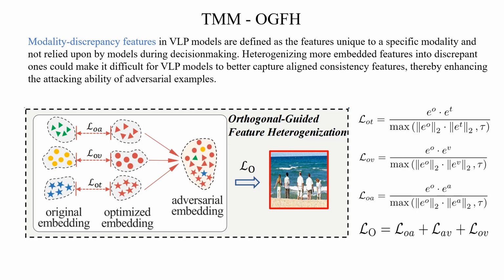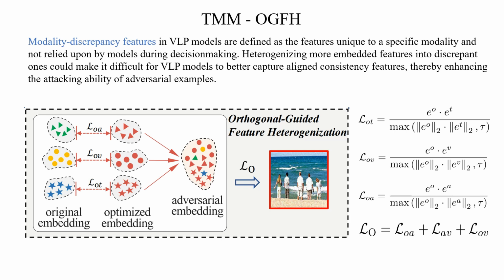To enhance the attacking ability, we designed an orthogonal guided feature heterogenization method. OGFH mainly focuses on perturbing modality discrepancy features, which represent each modality's unique features that the VLP model's decision does not rely on. For example, in text input, a unique attribute could be grammar, while in visual input, it could be pixel intensity. Since these attributes do not contribute to the decision-making process, enhancing these unique, specific attributes introduces ambiguity into the model's decision-making process.